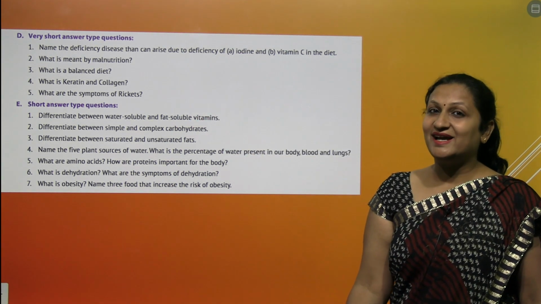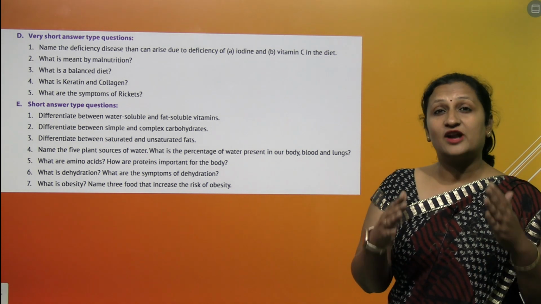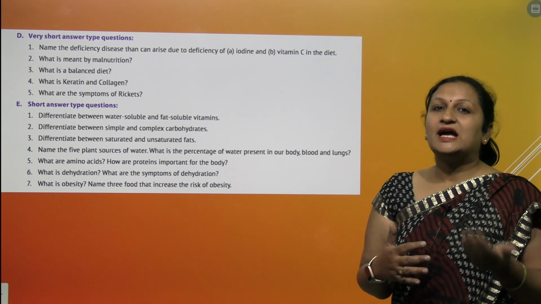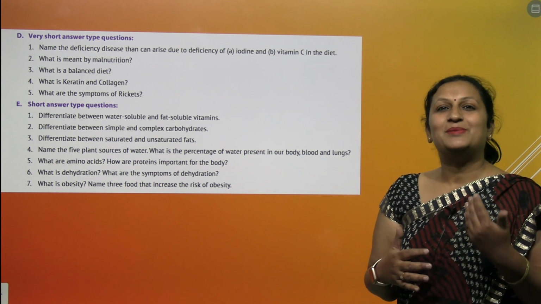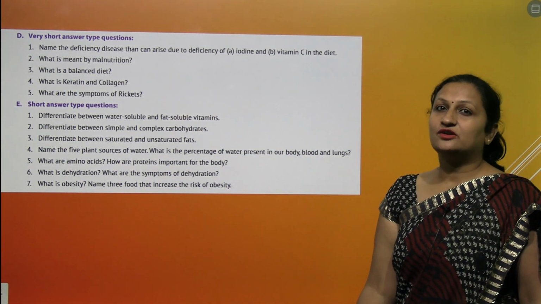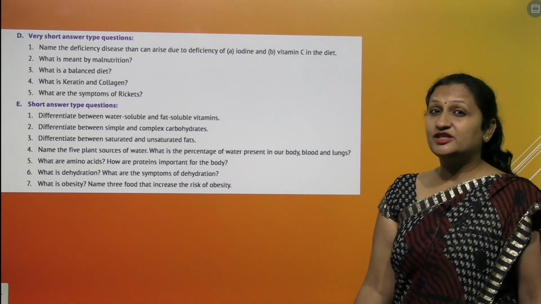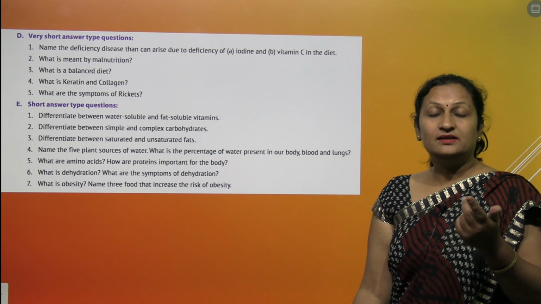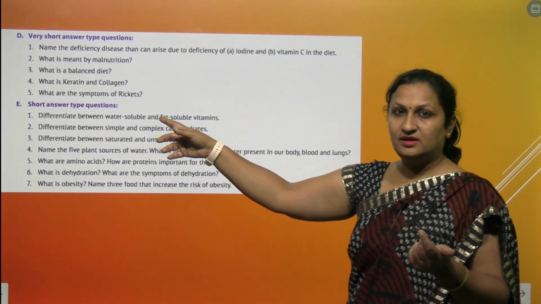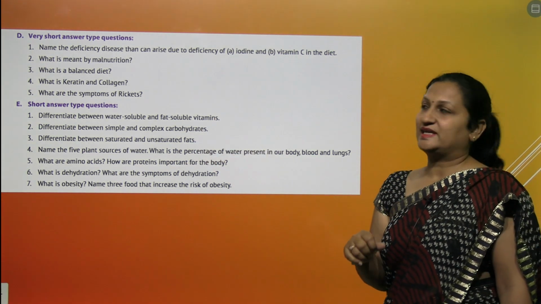What is a balanced diet? A diet which is rich in all the nutrients in the right amount according to your age, your gender and the type of work you do is called a balanced diet. What are keratin and collagen? Keratin and collagen are types of structural proteins. Keratin is present in your hair, skin and nails, and collagen helps in the formation of your bones. Remember children, it is used for the elasticity of your skin.